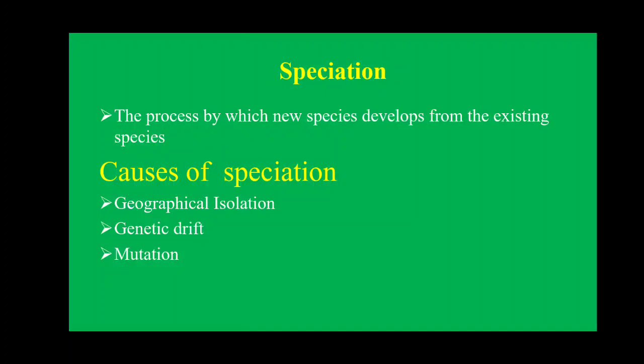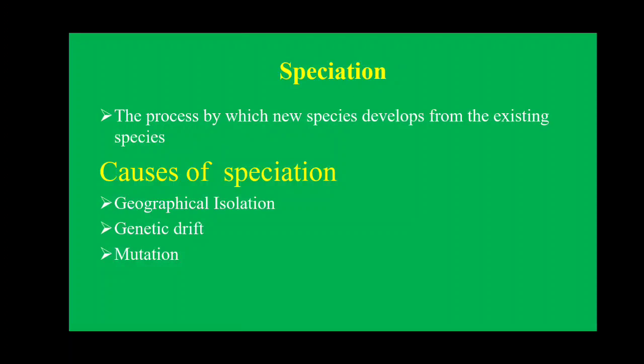Our next topic is speciation. So what is speciation? It is nothing but the process by which new species develop from existing species. As we discussed in our previous session, in that situation, initially we have a red beetle. From that red beetle, something happened, and some of the red beetles change to green and some change to blue beetles.